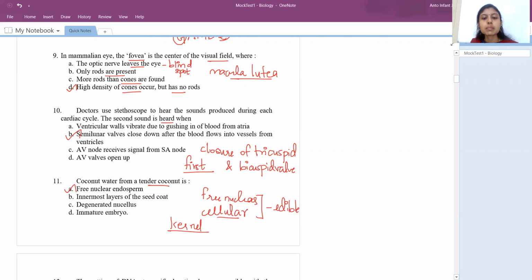So what do you mean by free nuclear endosperm? In any mitosis, first comes karyokinesis, which is division of the nucleus, followed by cytokinesis. Imagine only karyokinesis takes place and there is no immediate cytokinesis. It leads to more number of nuclei inside a particular cell. So that will lead to free nuclear endosperm. Right. So the next question.